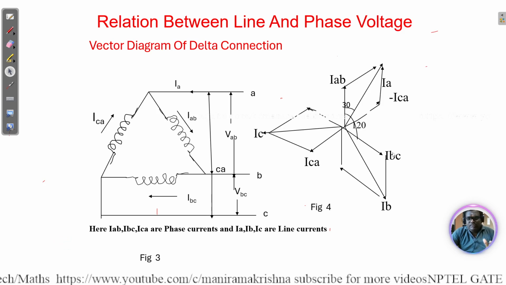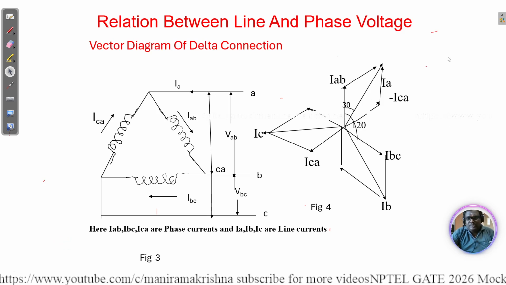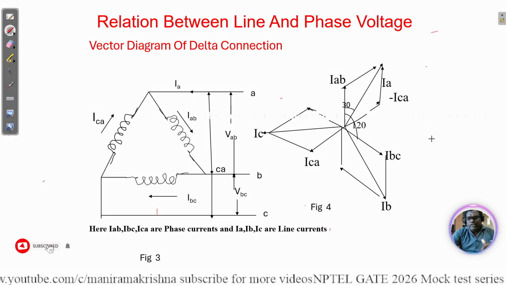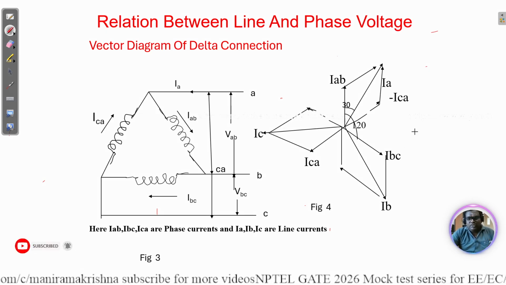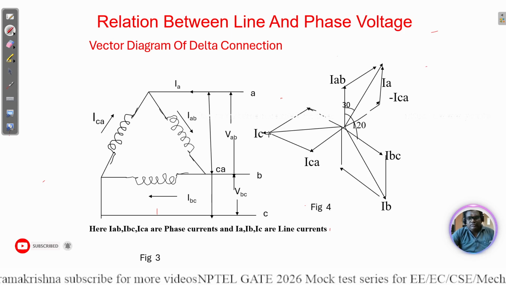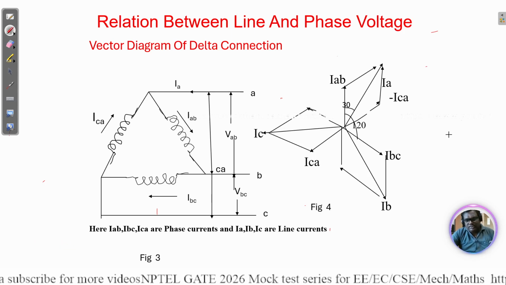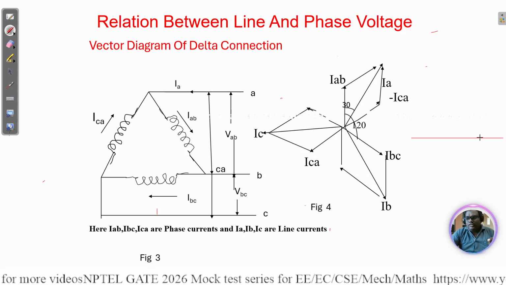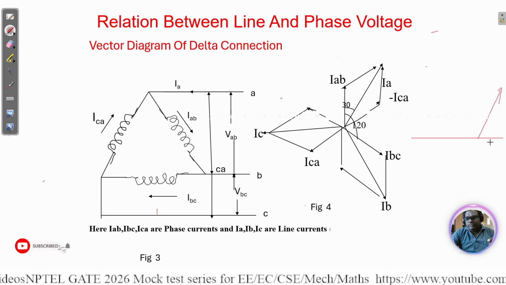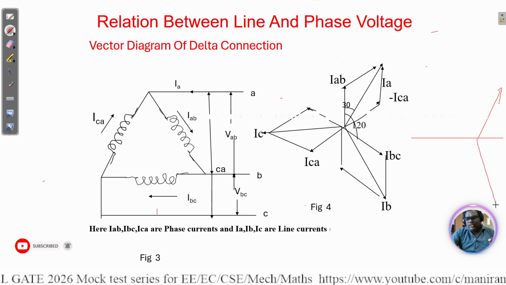So we need to draw a 120 degree phase shift, then 30 degrees. First, whichever you are taking as reference, suppose you consider the first one as the reference, draw it, then a 120 degree phase shift, then another 120 degree phase shift.